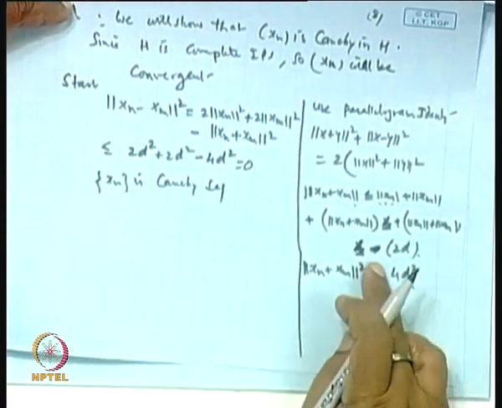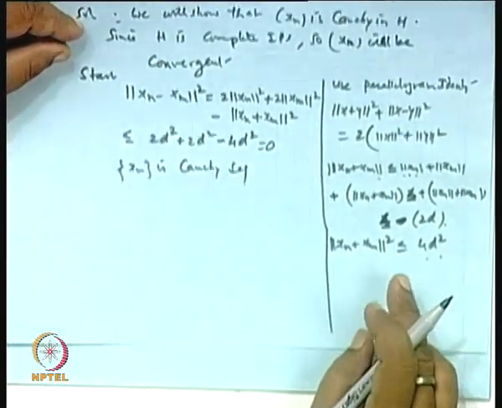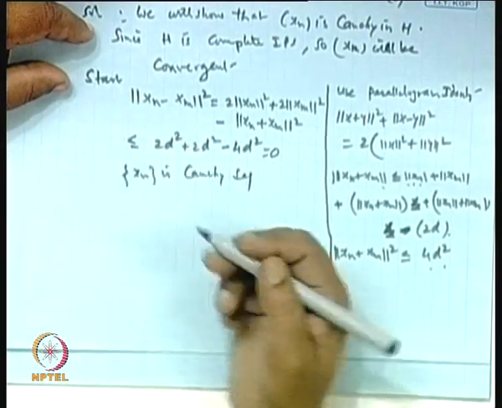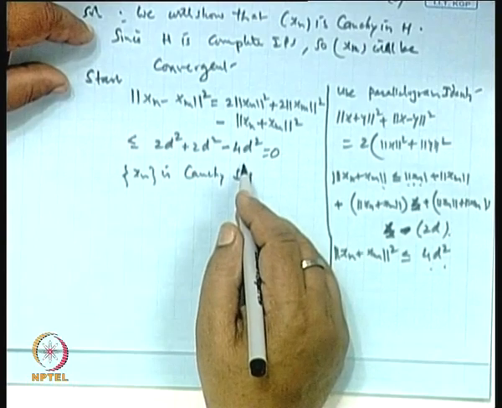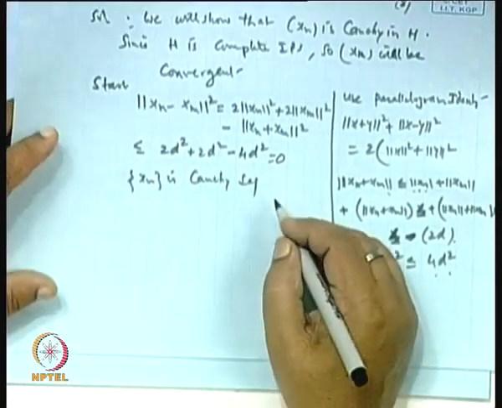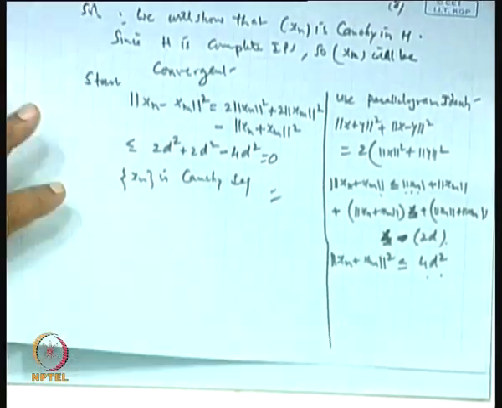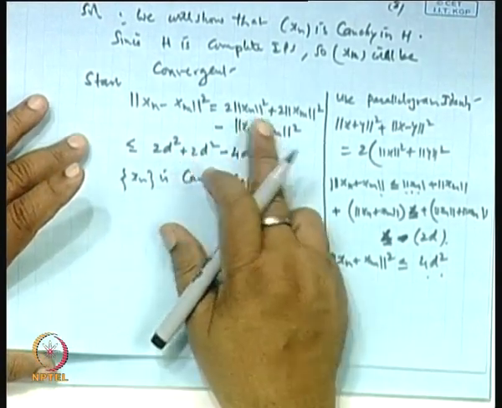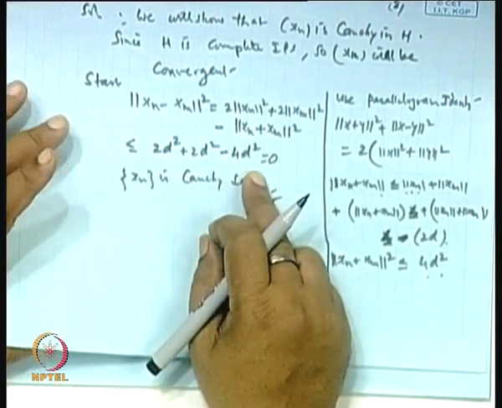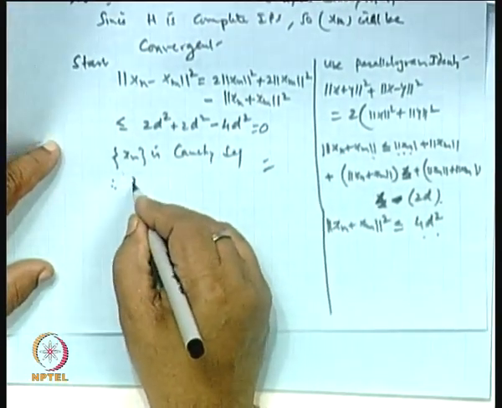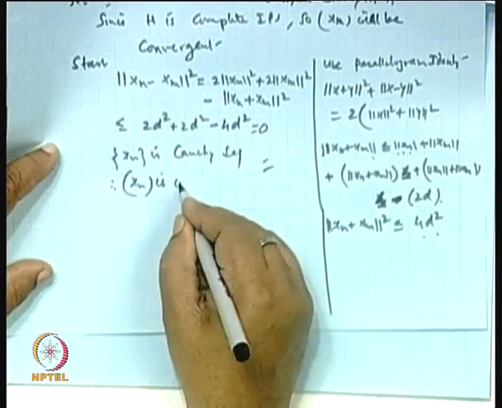It should be greater than or equal to, because here is a minus sign. If I put greater than or equal to, then this will automatically be greater than 0. So it is less than or equal to this part, minus this, okay. So it is a Cauchy sequence. What we see here is that we are getting this as 2 times of this minus 4d squared, 2 times of this, 2 times minus 4d squared, and less than or equal to. So once it is a Cauchy sequence, therefore x_n is convergent. So, let us see.